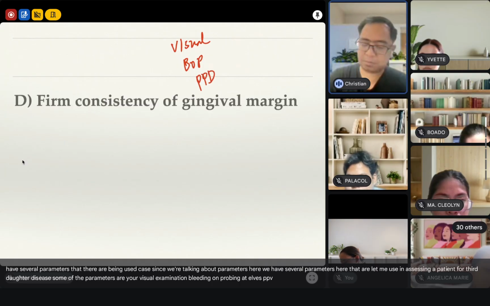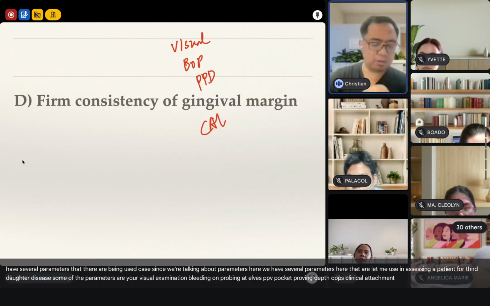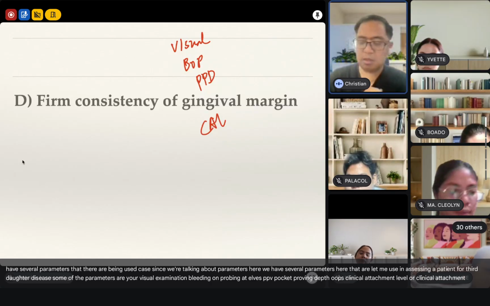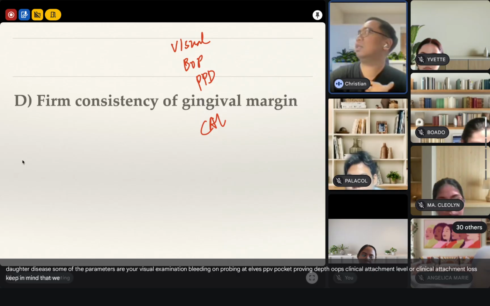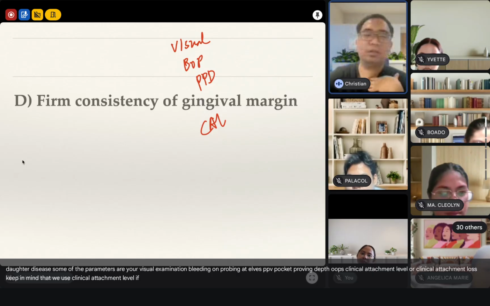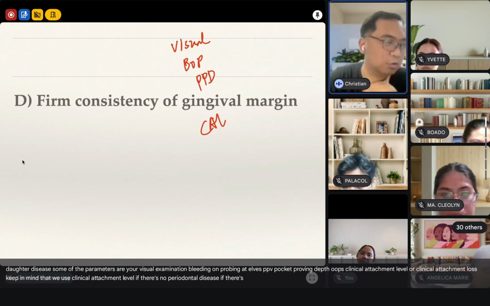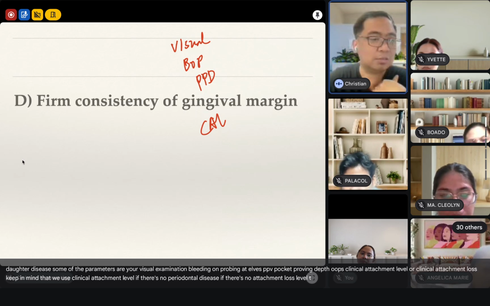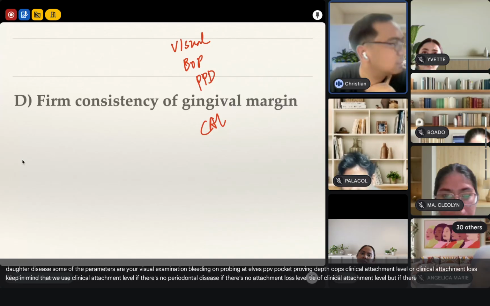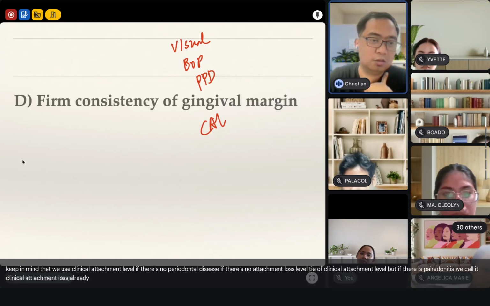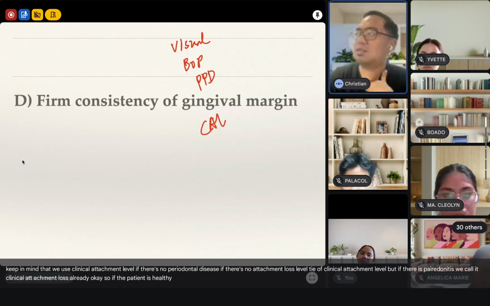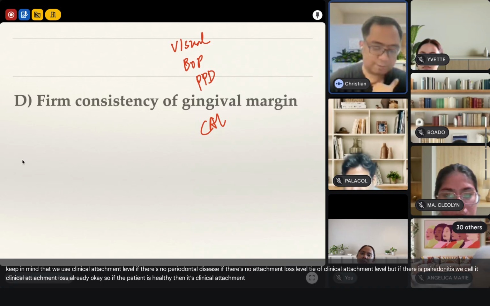PPD, pocket probing depth, clinical attachment level or clinical attachment loss. Keep in mind that we use clinical attachment level if there is no periodontal disease. If there's no attachment loss, level tayo, clinical attachment level. But if there's periodontitis, we call it clinical attachment loss already. So if the patient is healthy, then it's clinical attachment level.